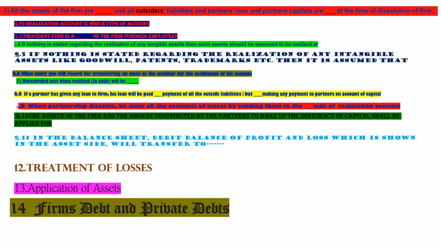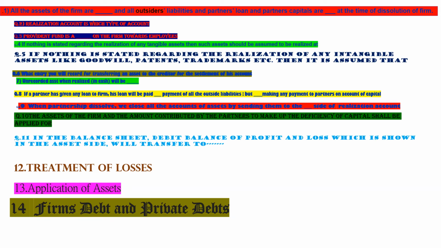Now treatment of losses. If there is any loss on realization, it is transferred to partners' capital account, that is, partners' capital account debit to realization account. If there is profit, realization account debit to partners' capital.